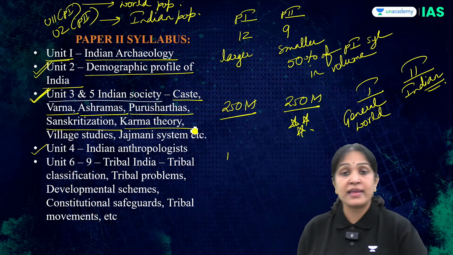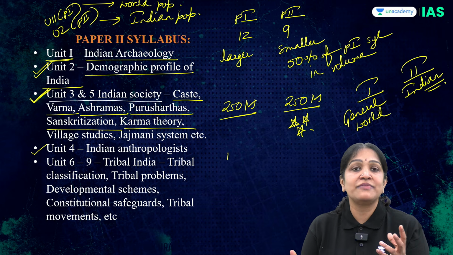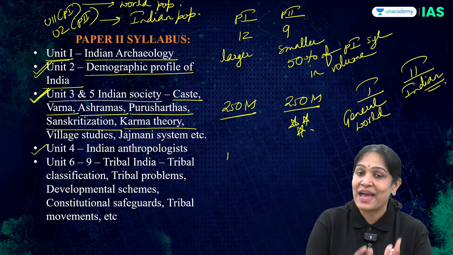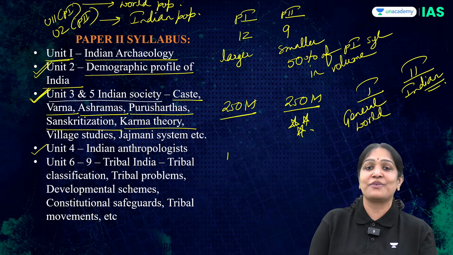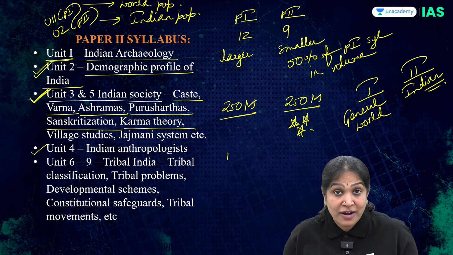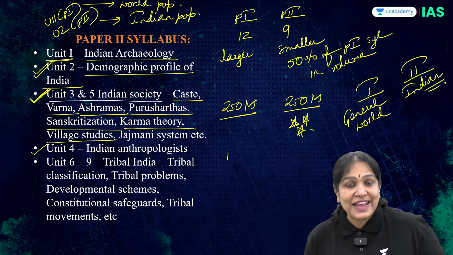Then karma theory, a theory that is like Newton's third law: every action will have an equal and opposite reaction. So if you do some karma, some action, you will face a consequence of that, in the form of rebirth or in the form of some rewards, like a selection in the civil services examination, for example. Then we have village studies.